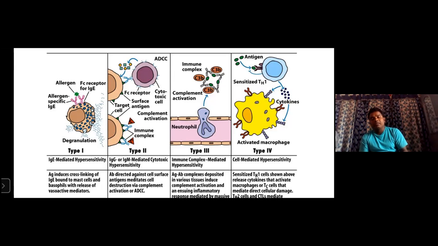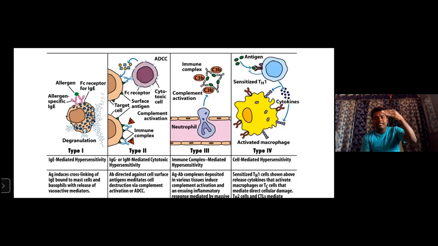Then these IgE antibodies, immunoglobulins, attach to mast cells or basophils with the Fc part. The Fc part of IgE attaches to the mast cells, and the Fab part attaches to the allergens. This is very important.